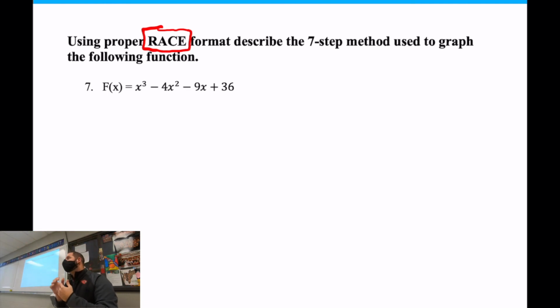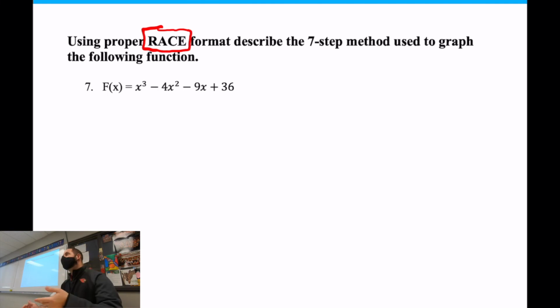I want you to describe all the pieces we do for the 7-step method. So how do we find where the tails go? How would you describe that to somebody? How would you know if it's symmetric or not? What are the x-intercepts? How would you do that? How would you find the y-intercepts? How many turning points does this graph have? That type of thing. So we're going to go through this, and hopefully it makes sense to you.